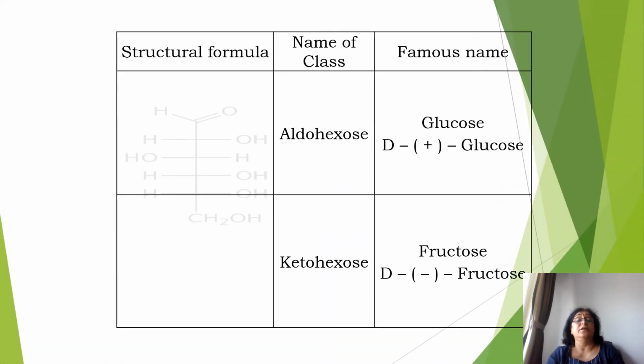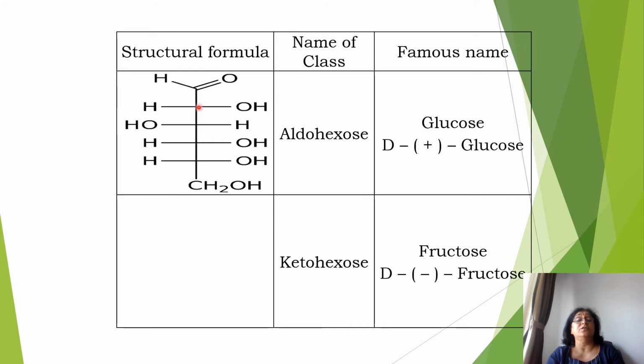configurations. Then you see here, this is 1, 2, 3, 4, 5, 6. 6 carbon atoms, so it is hexose. Aldehyde group on the top, that means it is aldohexose. And the last carbon atom, last horizontal line is holding OH on the right hand side. Therefore, it is D configuration plus glucose. So, plus shows it is dextrorotatory.